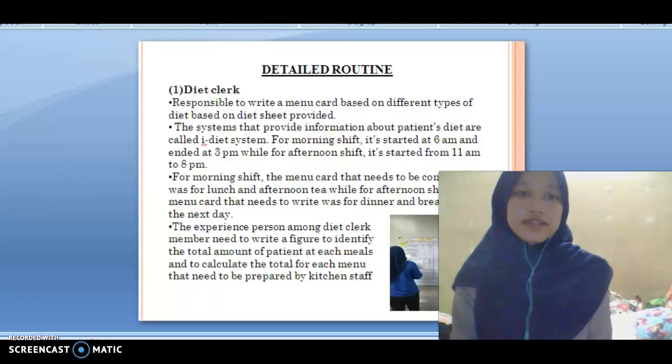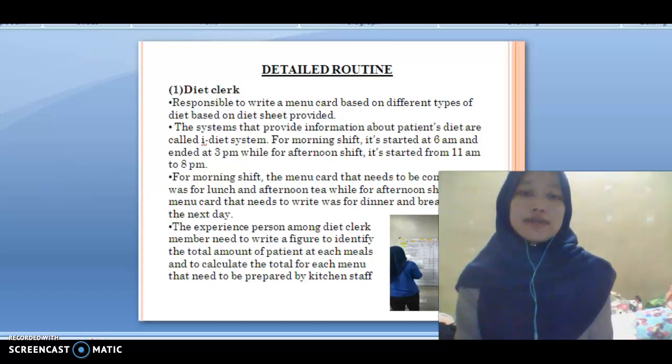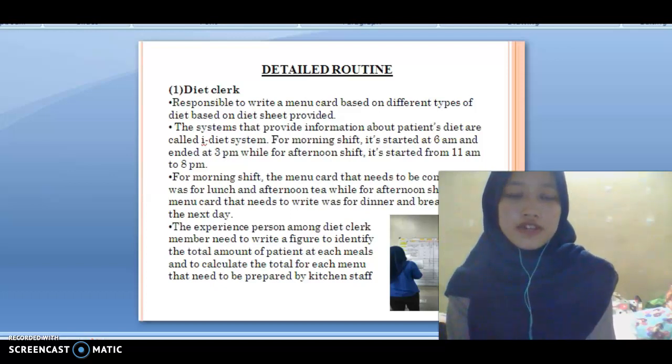For the detailed routine, the first department is the diet club. The diet club members are responsible to write a menu card based on different types of diet, based on the diet sheet provided. The system that provides the information is called the iDiet system.